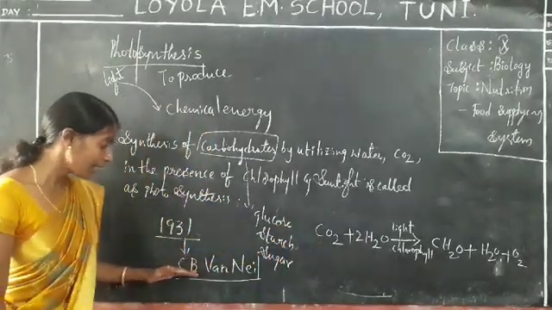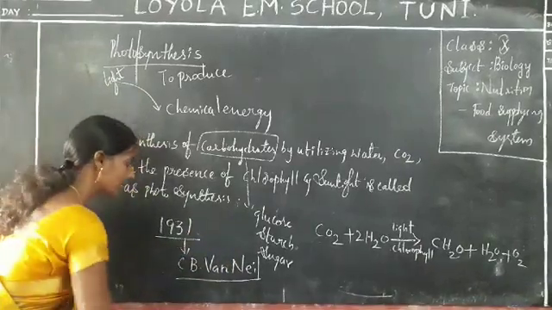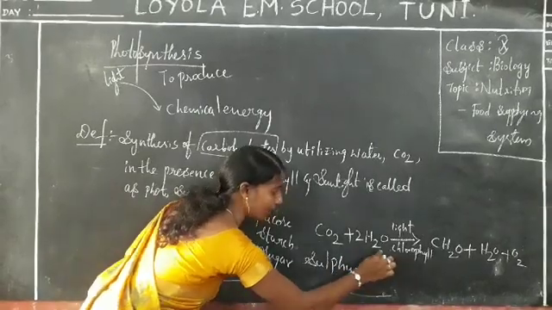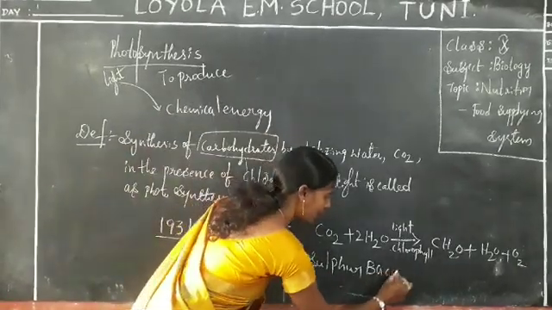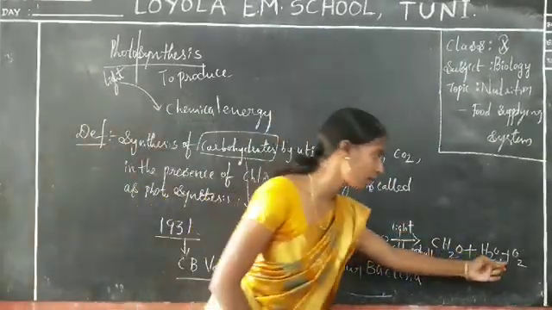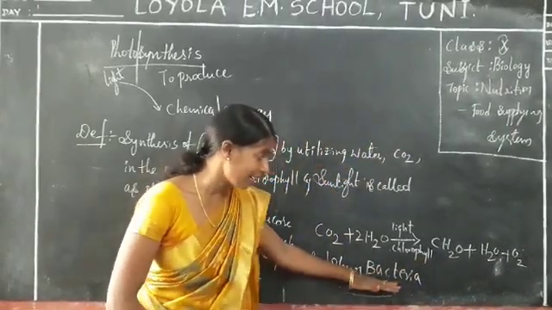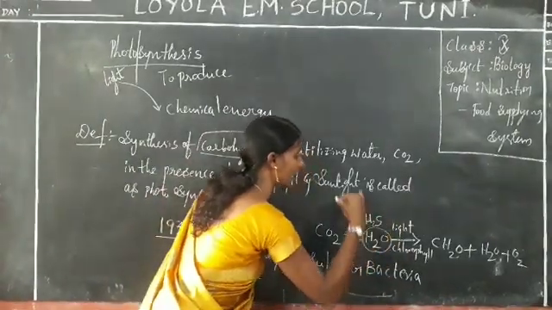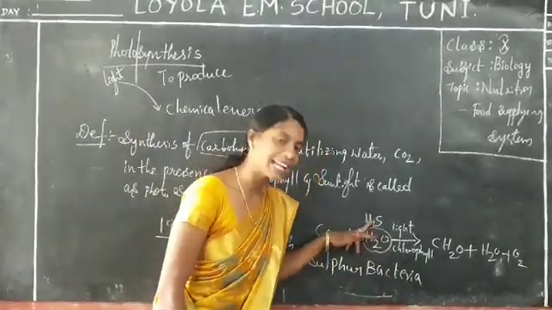But later, C.B. van Neel, in the year 1931, conducted many experiments on sulfur bacteria. First of all he proposed a simple equation, but later he proposed many equations and found experiments on sulfur bacteria. Here, oxygen is evolved, water is evolved, and some carbohydrates also evolved. When he used sulfur bacteria, instead of H2O, he used H2S. Are you clear, all of you? So instead of H2O, he used H2S.